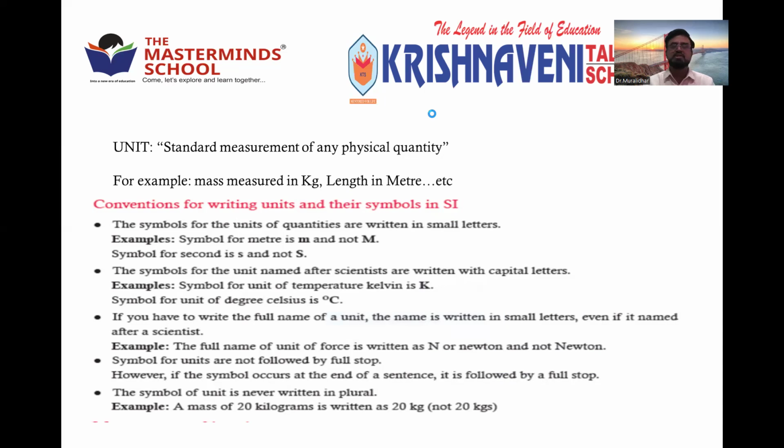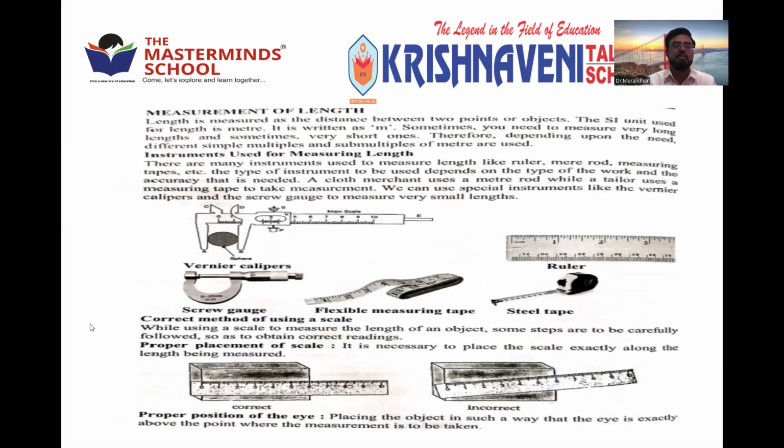Okay. So these are the units I already told you. Every physical quantity is measured by some unit or other. Right? That I already told. Mass is measured in kg or gram. Length is measured in meter or centimeter or kilometer. Time is measured in seconds mainly, or minutes, hours, days, weeks, months. So many are there, right?